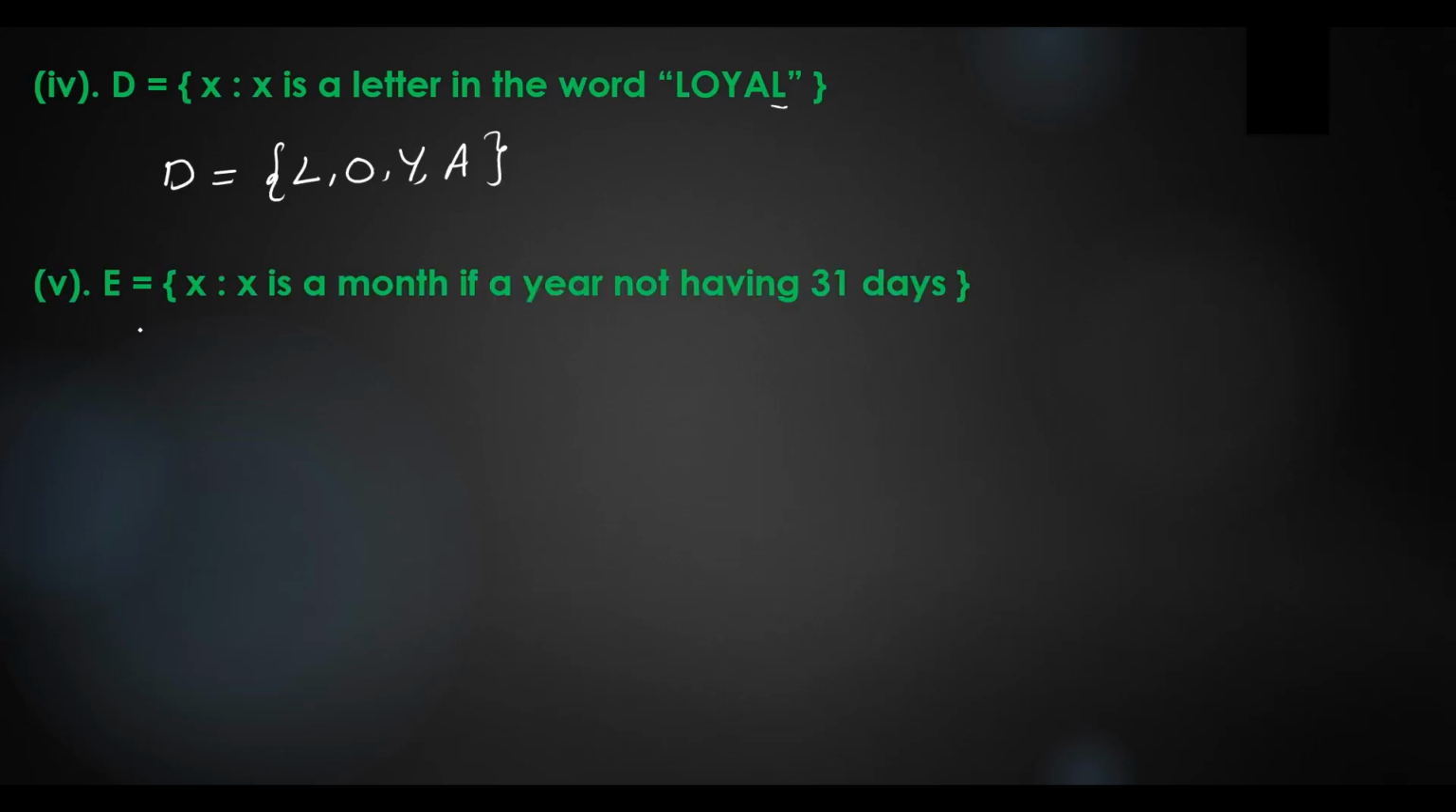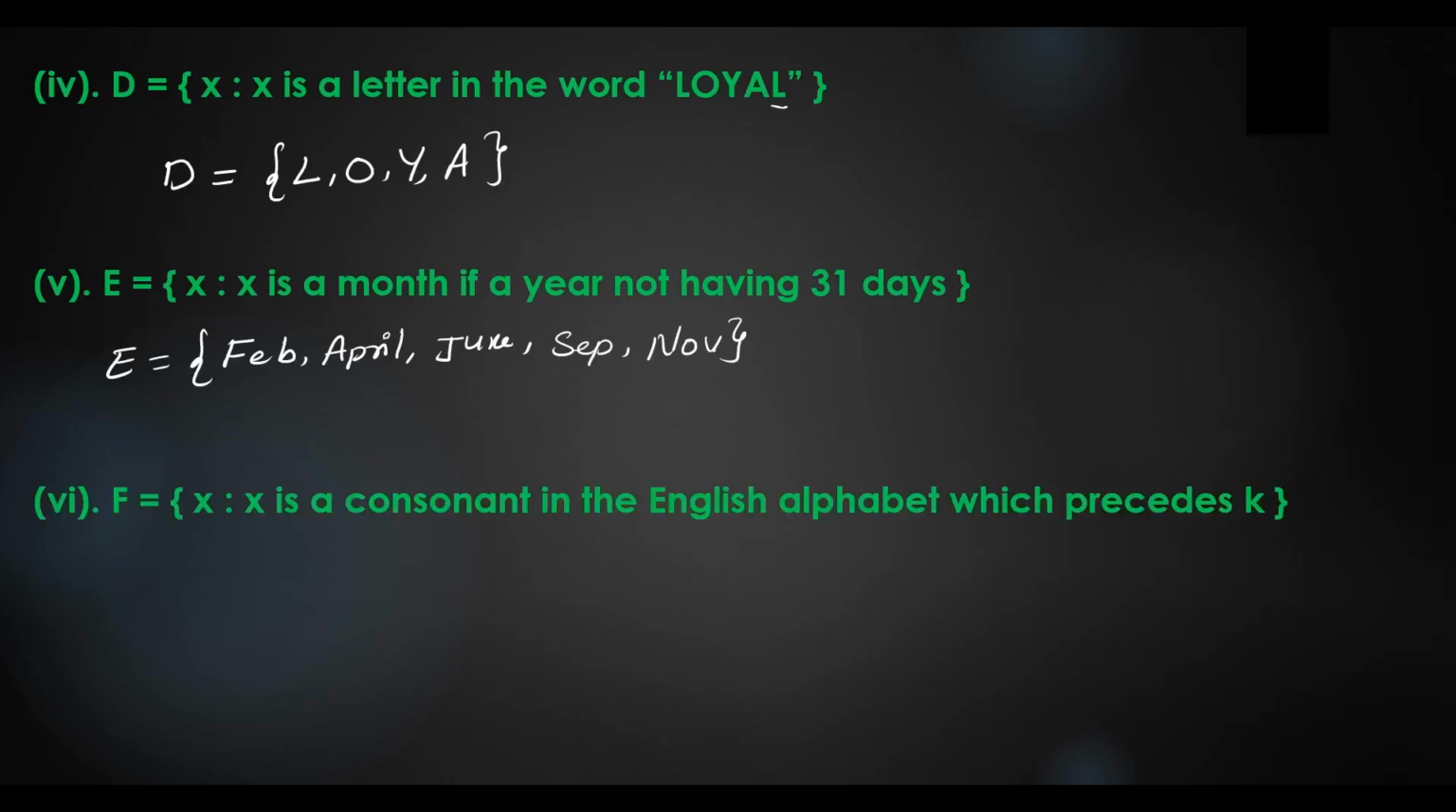So E is equal to the set of x such that x is a month of a year not having 31 days. What are the months that do not have 31 days? So January will have 31 days. What about Feb? Feb doesn't have 31 days. And March has 31, April has 30 days. June also has 30 days. September also has 30 days. And November also has 30 days. And December we got 31 days. Going to the next question.